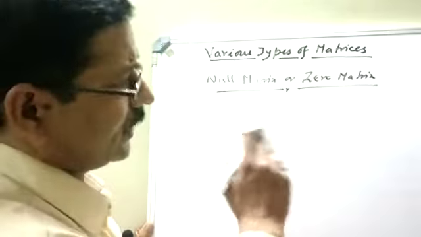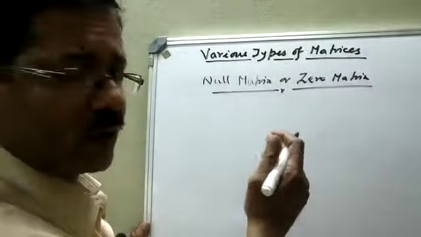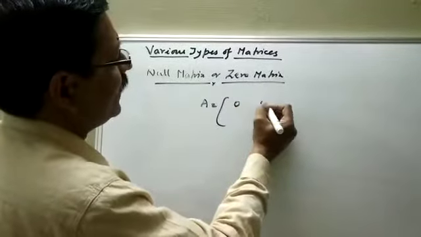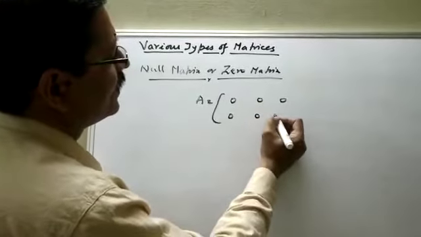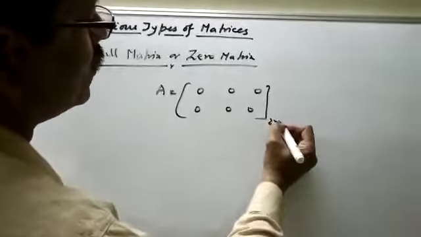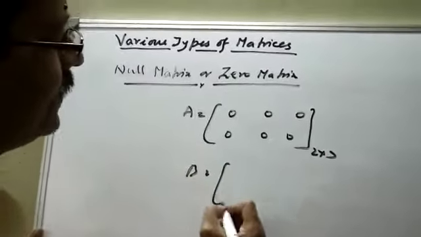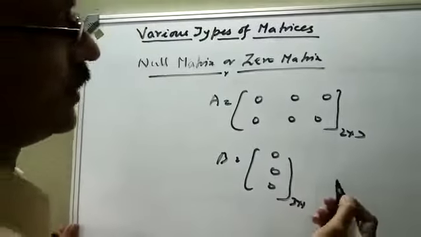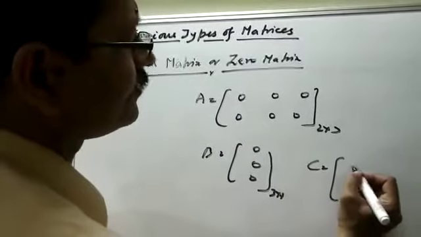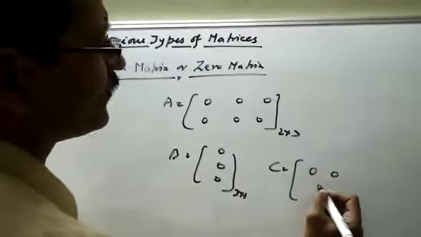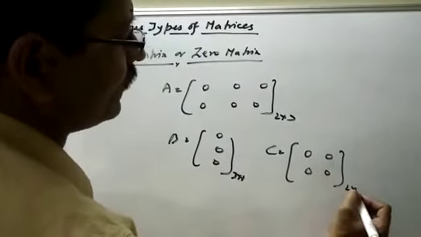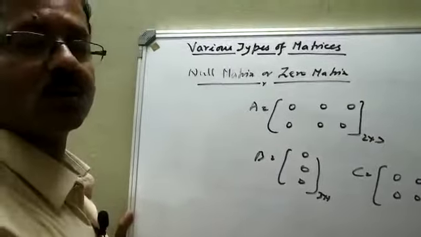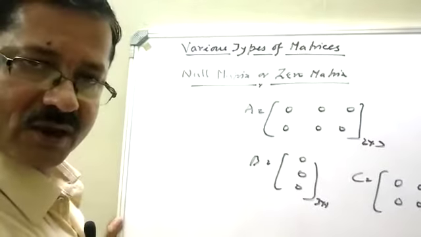The value of every element is 0. Let us suppose A: every element is 0 here, of order 2 cross 3. B, this is 0, 0, 0 of order 3 cross 1. This is also a null matrix. C, 0, 0, 0, 0, that is of order 2 cross 2. This is a null matrix or zero matrix whose each and every element is 0.